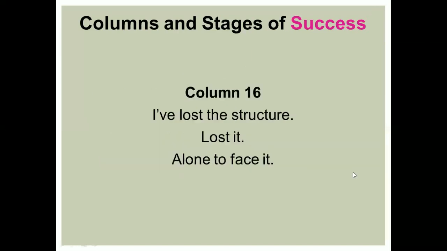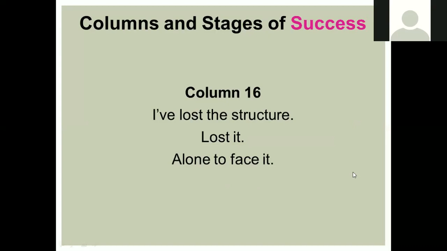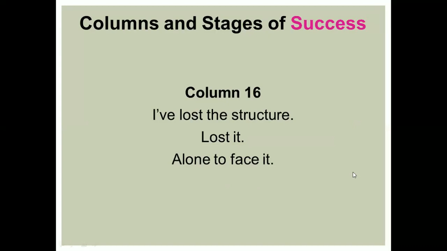Column 16. In column 16, they have lost the structure, lost it completely, and they are alone to face it. So column 16 is the loss of capacity, energy, and ability. Keywords are no capacity, no energy. They are very incapable, not possible to work at all, indifference, and they are also forgetful. In column 16, you will see sulfur, oxygen, remedies like these.